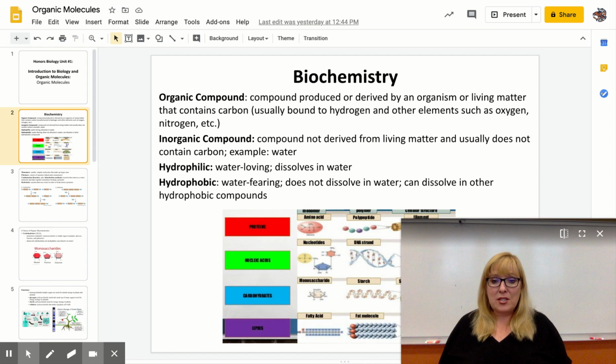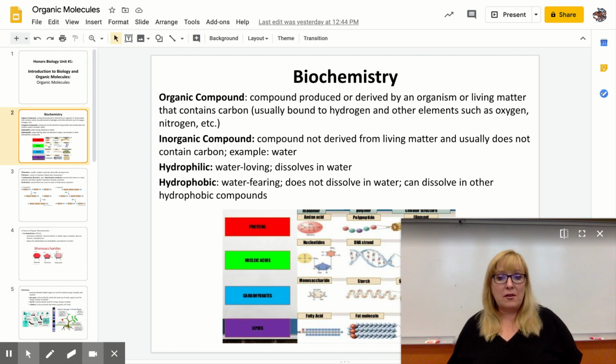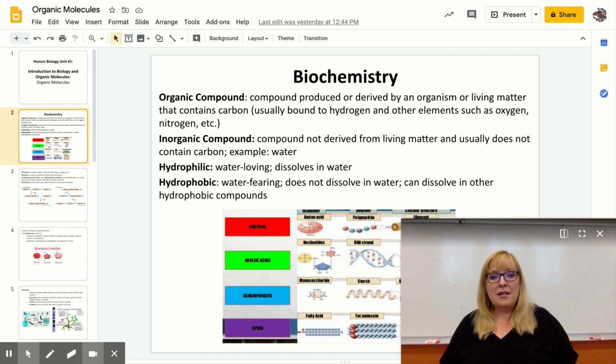Next year's chemistry class is actually inorganic chemistry. That's what you learn in your first year of chemistry on almost all levels. Inorganic chemistry is a little easier than organic chemistry. Organic chemistry is a topic that if you major in biology or chemistry, you would be taking in college. So it's a difficult subject. Today we're going to do the basics of organic chemistry.